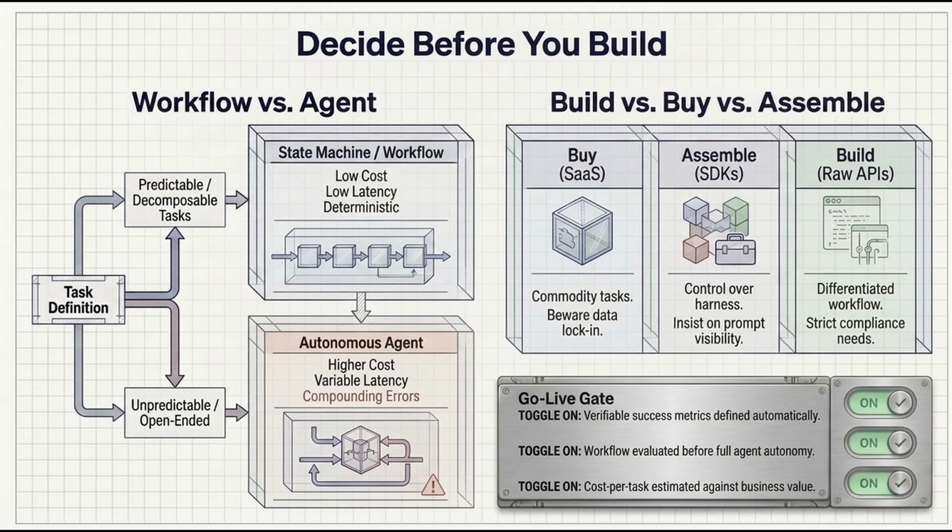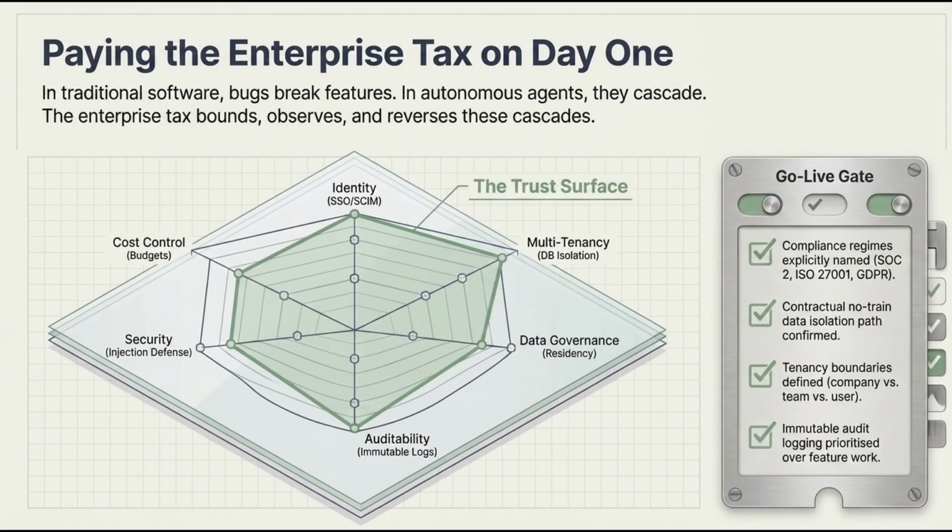Before development, you must choose between a deterministic workflow, predefined paths, or an autonomous agent, self-directed steps. The rule is to start with the simplest solution, workflow, and only add agentic autonomy when tasks are genuinely unpredictable. This slide also covers the build versus buy versus assemble decision based on your need for control and data residency. Moving to production requires paying the enterprise tax, which involves requirements unrelated to the AI model.